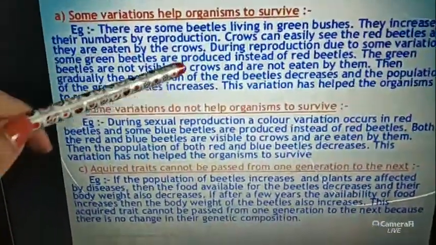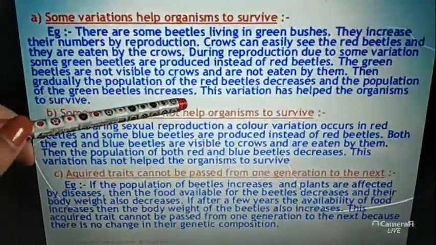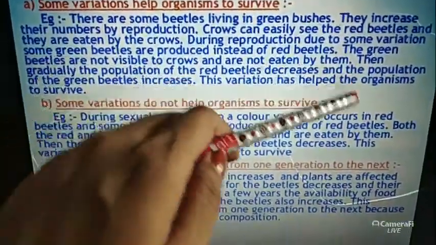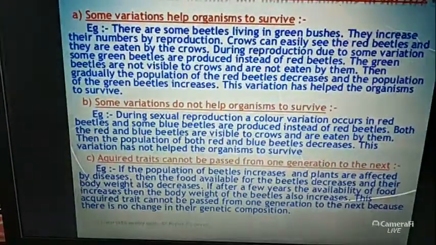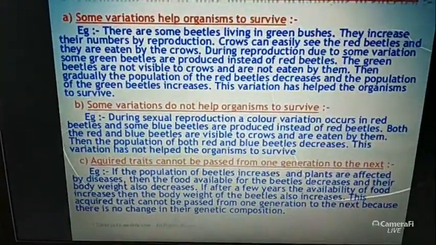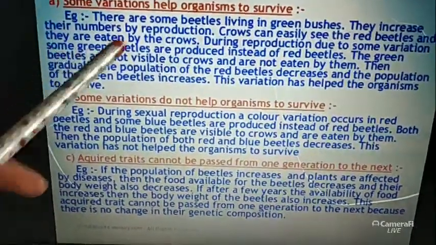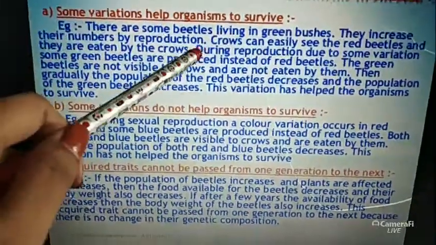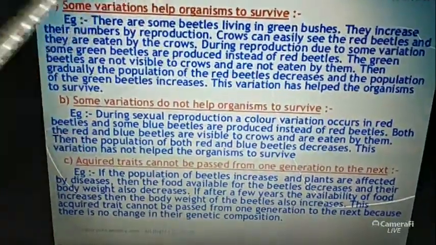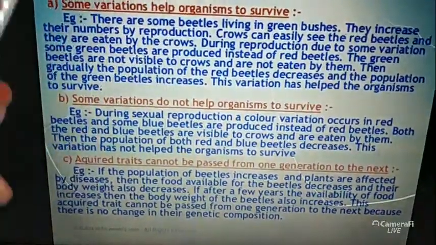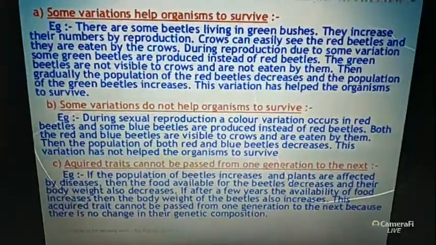Then gradually the population of the red beetle decreases and the population of the green beetle increases. This variation has helped the organism to survive. If there were no variation in their body, then what would have happened? Then all the beetle families would be eaten by the crows. Then what will be the consequence? All beetle families become destroyed.